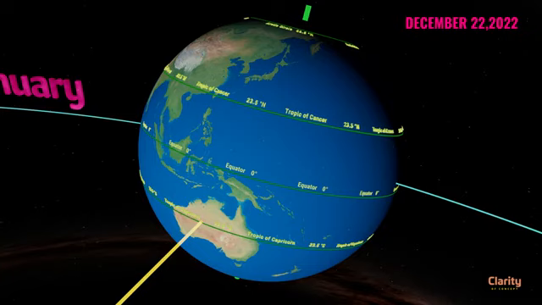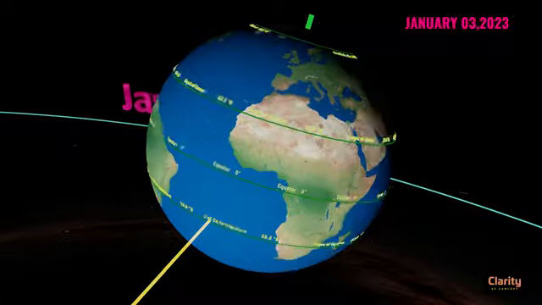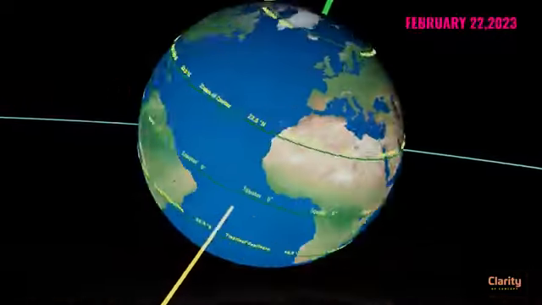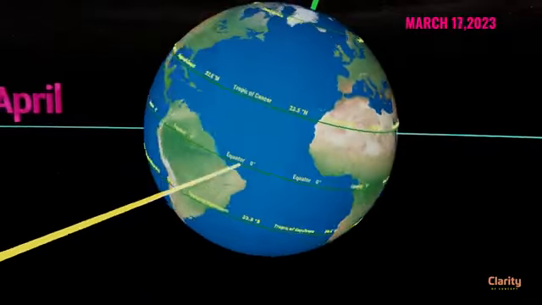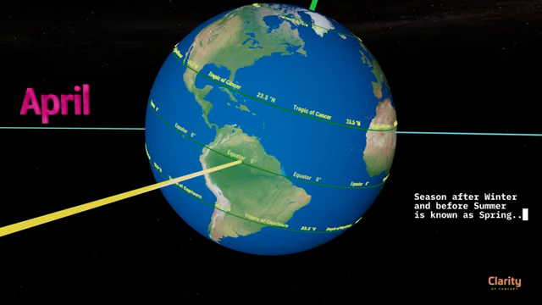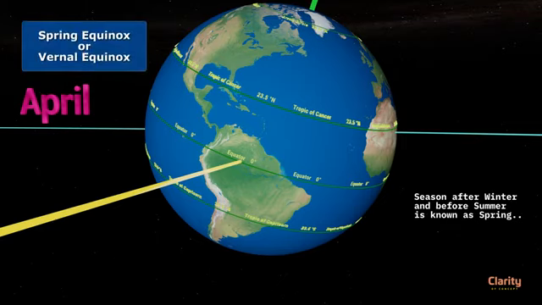After winter solstice, the sun makes a U-turn and starts moving northwards. The subsolar point reaches the equator on 21st March. It is similar to earlier and marked by equal lengths of day and night. Since the season after winter and before summer is known as spring, March 21st is known as spring equinox or vernal equinox.